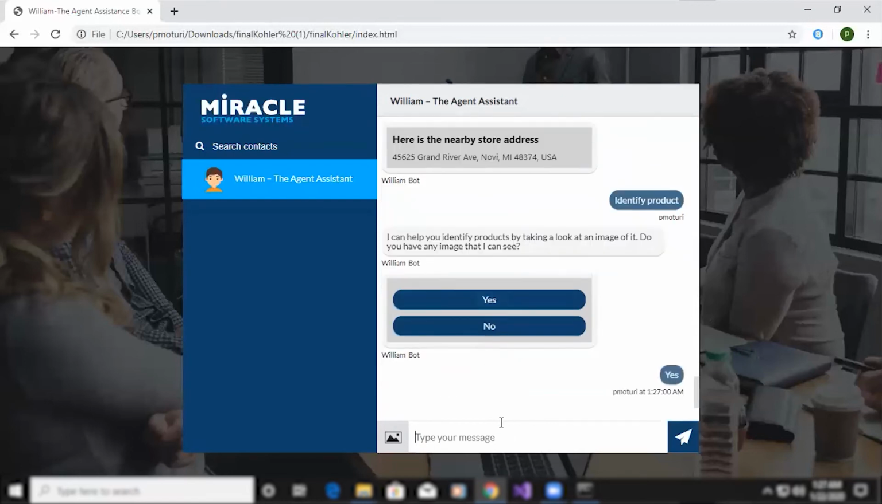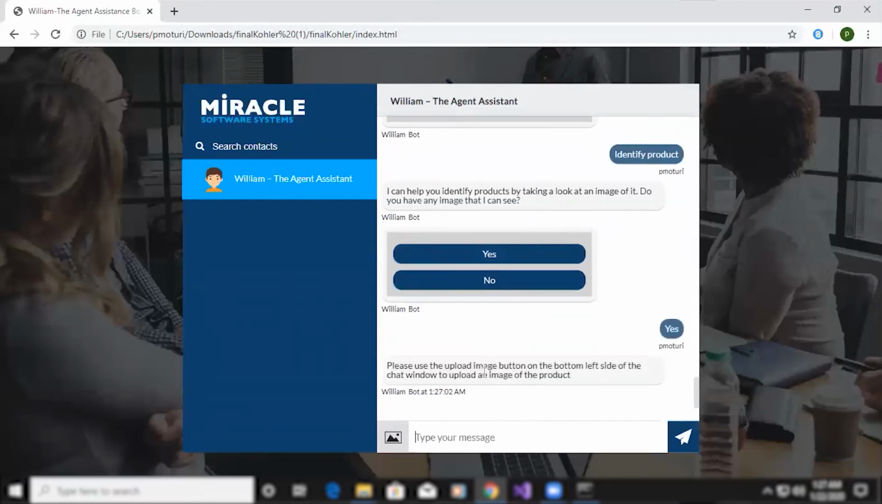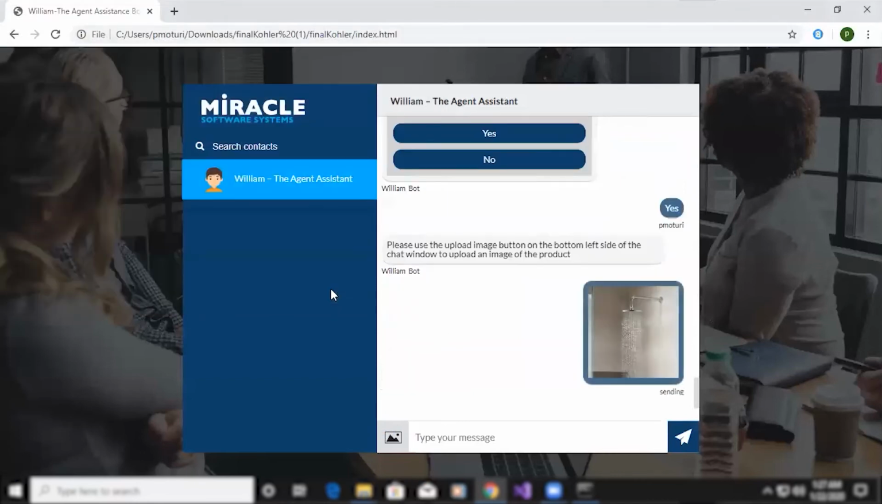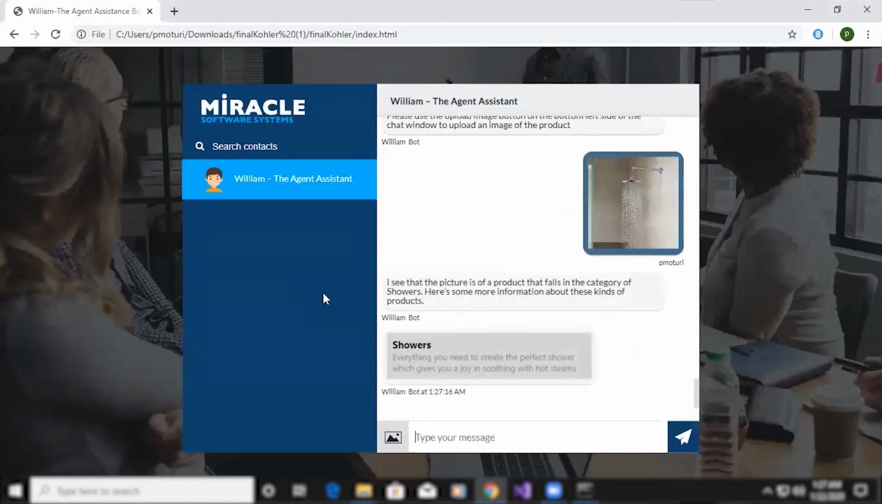I have an image of the product. Please use the upload image button on the bottom left side of the chat window to upload the image. So this time I'll upload some other picture. So it is saying, I see that the picture is of a product that falls in the category of showers. So here is some more information about this kind of product.